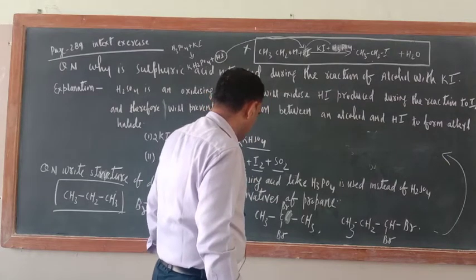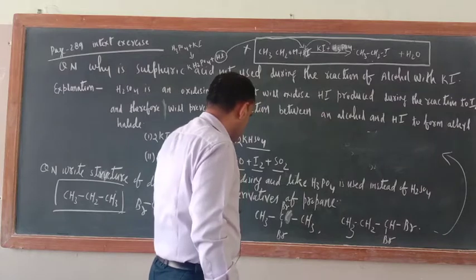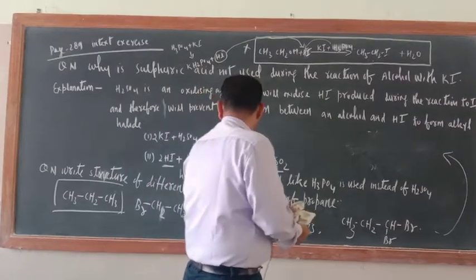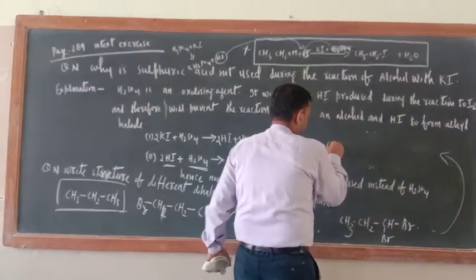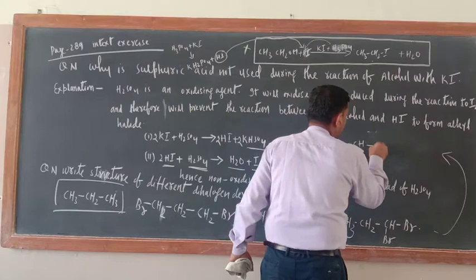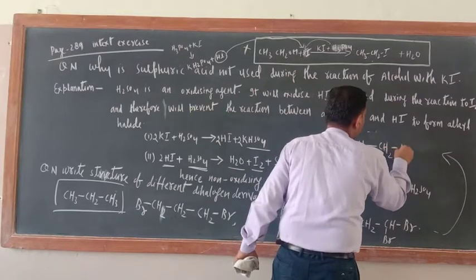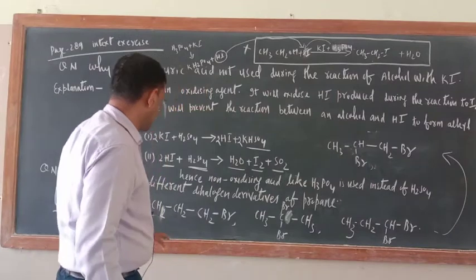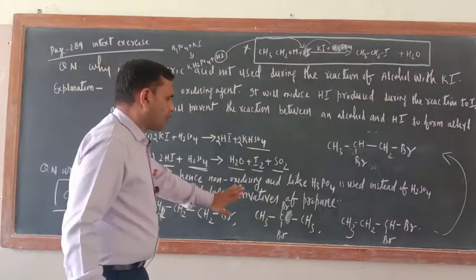CH3. Okay, we'll make the second one also. One here, one here. Yes, this can be prepared: CH3, CH Br, CH2 Br. Yes, so 4 in total are there.